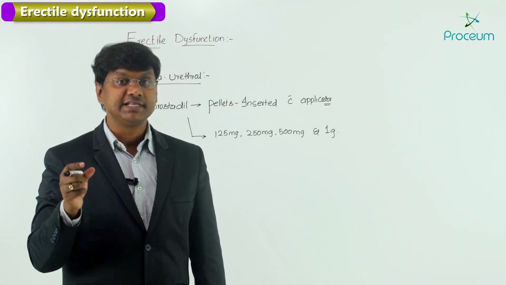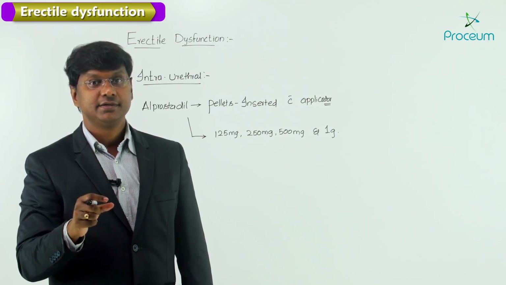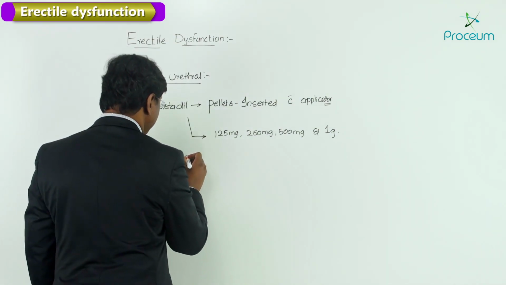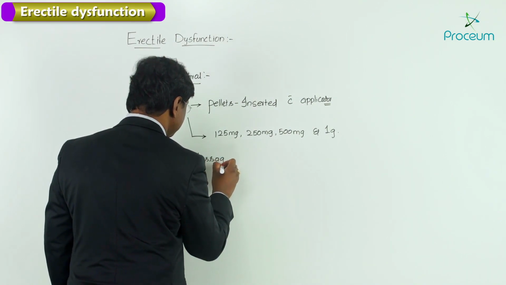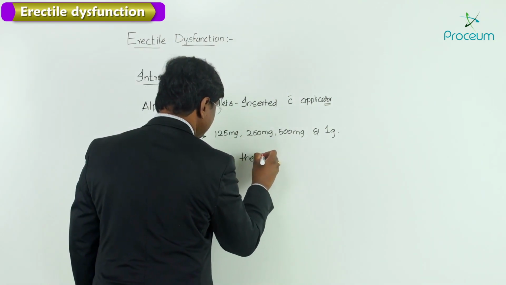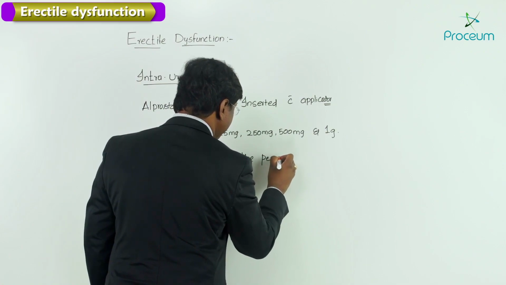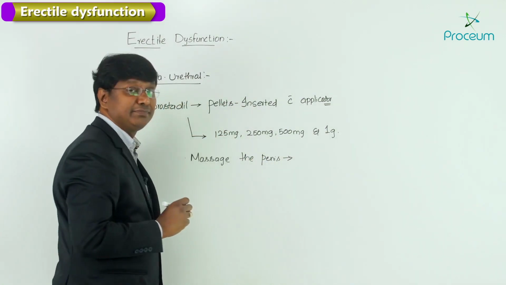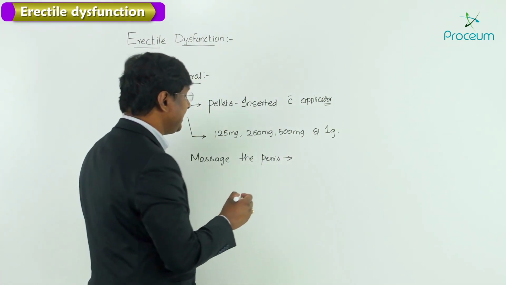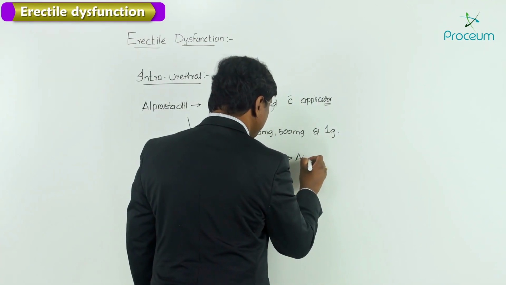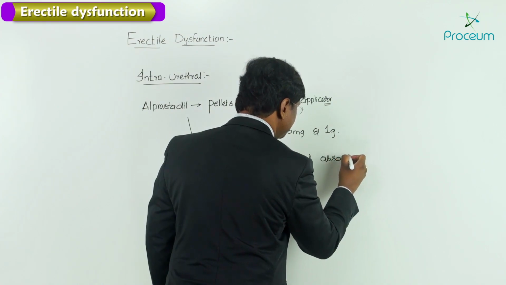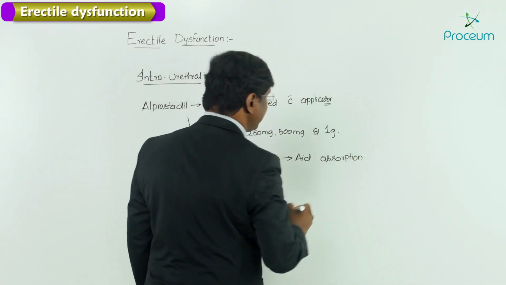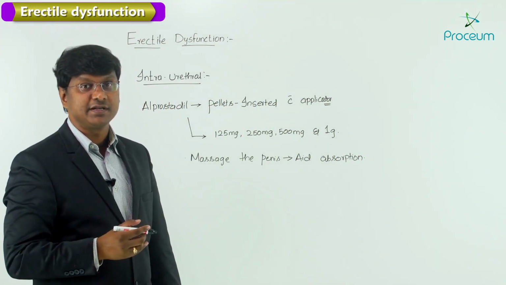After inserting the pellet with the applicator, you need to massage the male genital organ. And what is the purpose of this massage? That is mainly to aid the absorption of the pellet.